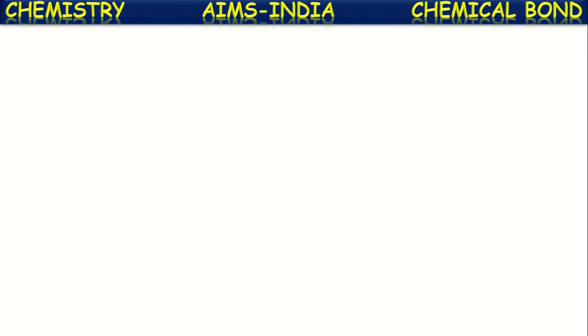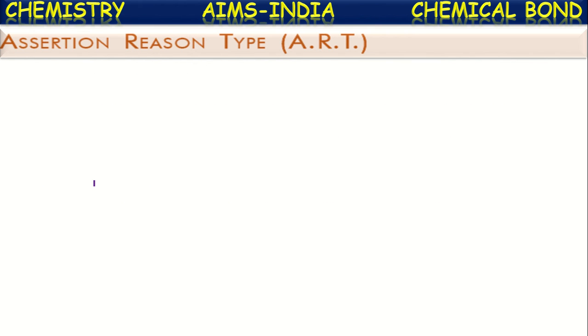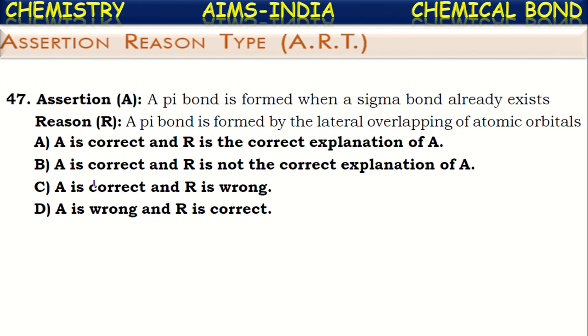Okay, next, assertion and reason type questions. See the question here. A pi bond is formed when a sigma bond already exists. Yes, it is correct. Because always a pi bond is formed after the formation of a sigma bond. First, when two atoms approach each other, they overlap their atomic orbitals on the axis of nuclei and hence this results in the formation of a sigma bond.